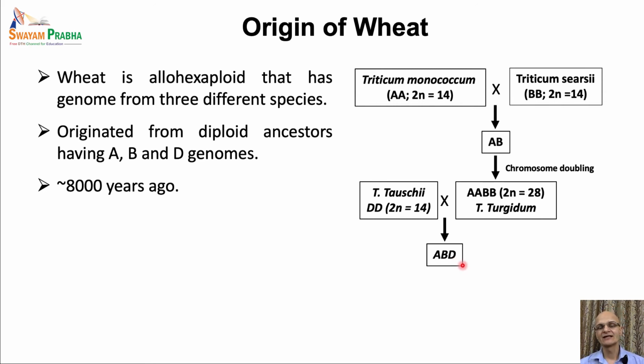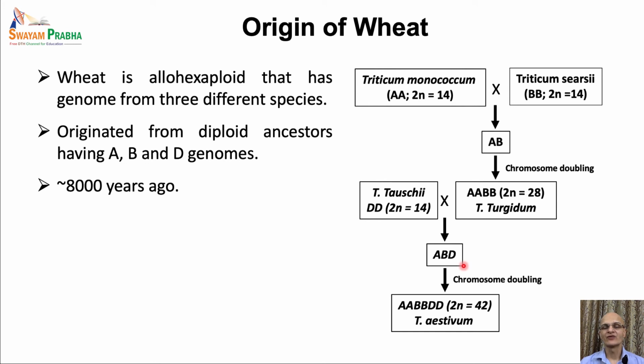And again, the chromosomes of these genome sets were not homologous, and therefore, for the stability or the genetic balance, doubling of the chromosomes was essential.